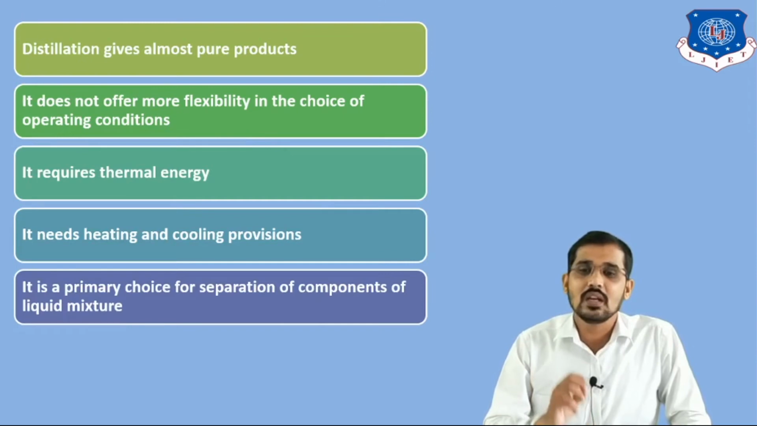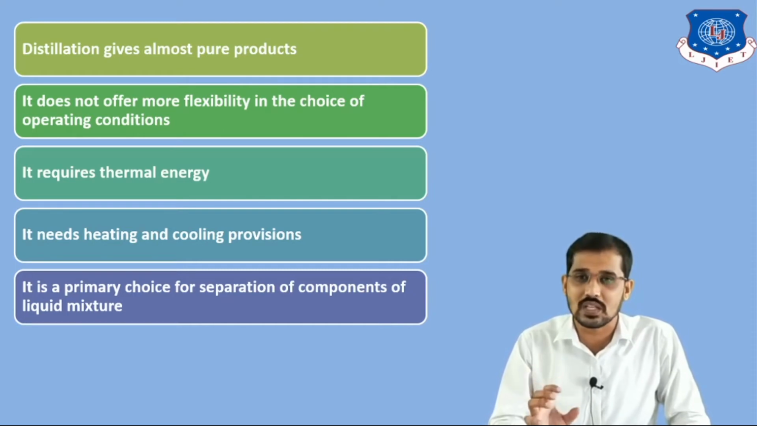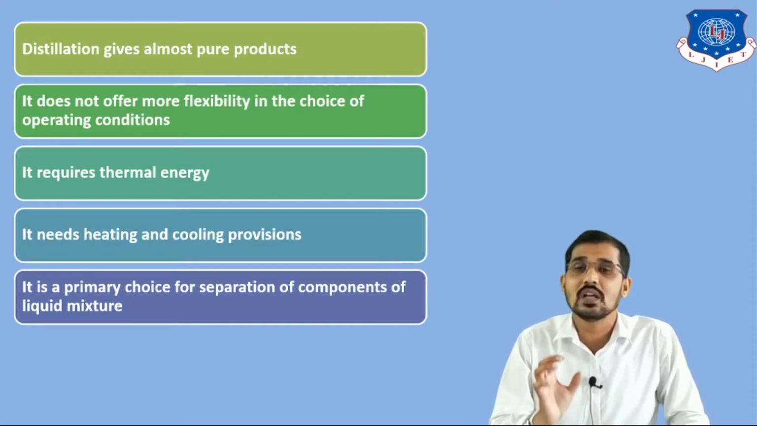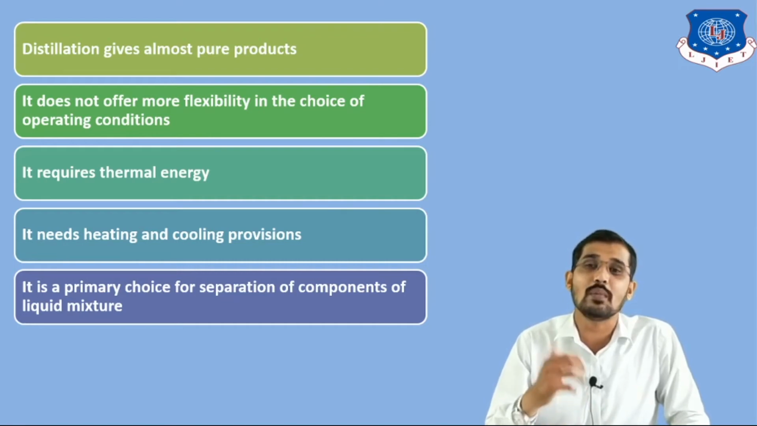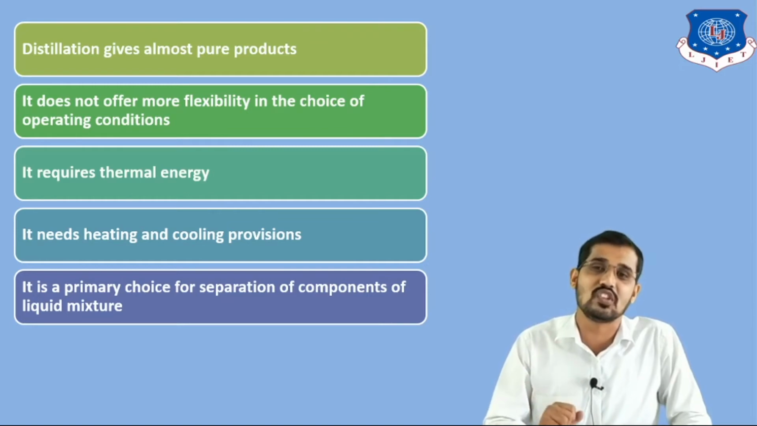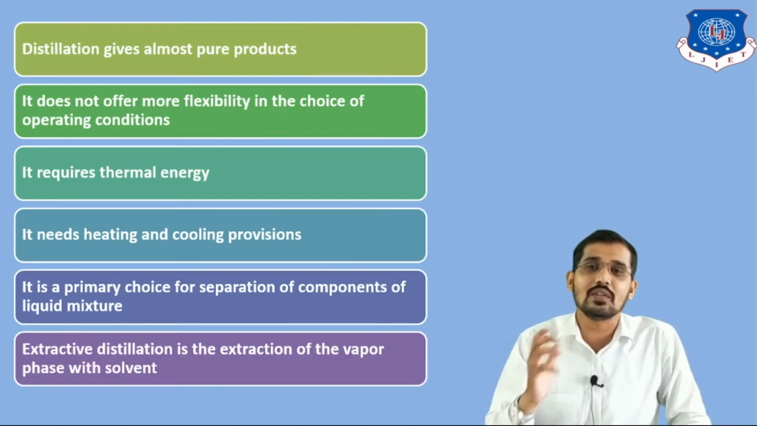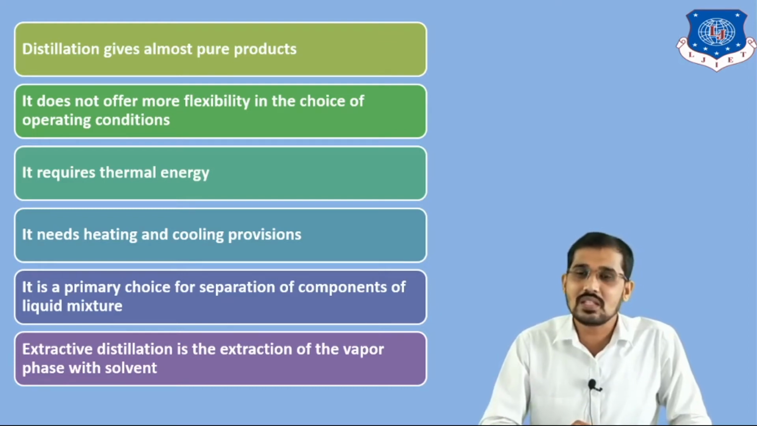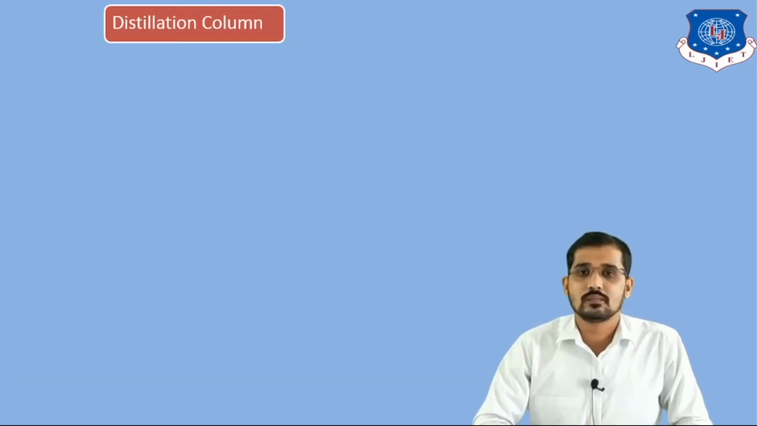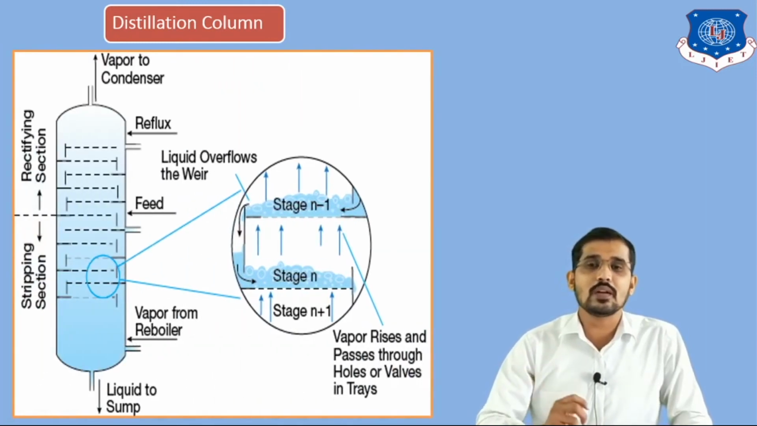The next point is that it is the primary choice for the separation of the components of a liquid mixture. Means the distillation process is a separation process that is easy to operate. That's why we use this as the primary separation process, or first choice, for the separation of liquid mixtures. The last point is that extractive distillation is the extraction of the vapor by using a solvent. This is extractive distillation. Now we will see the figure for the distillation column. So this is the figure for a distillation column.